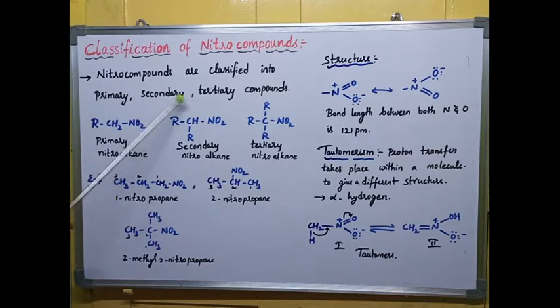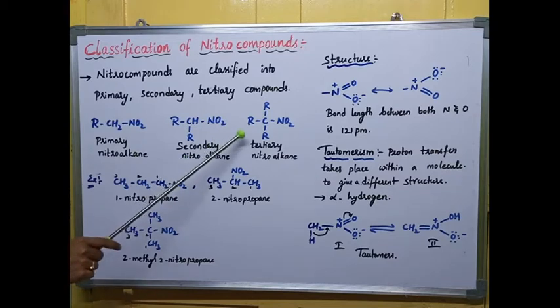And you can see in this compound, two hydrogens are replaced with R alkyl groups. So if two hydrogens around C are replaced with R or alkyl groups, then it is called a secondary alkyl group. To the secondary alkyl group, NO2 is attached, hence it is called a secondary nitroalkane.